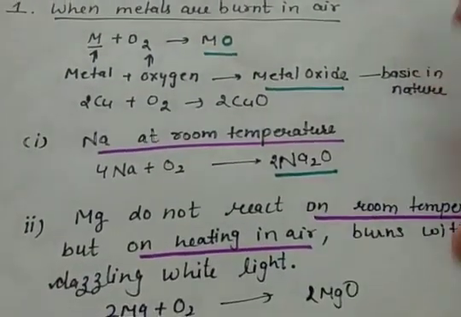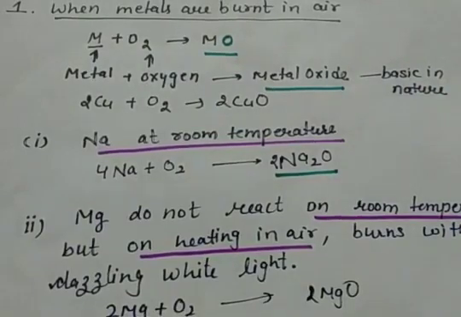The first example is when sodium is burnt in air. Sodium is a very reactive metal, as you have seen in the reactivity series that it is placed almost at the top. So it is a highly reactive metal that can react with atmospheric oxygen and moisture.